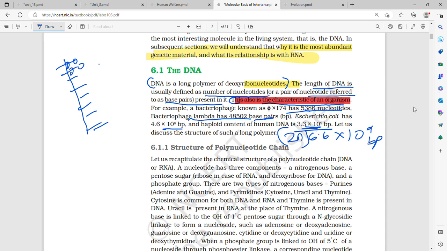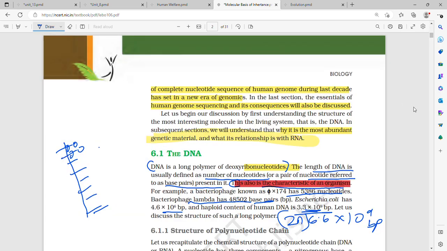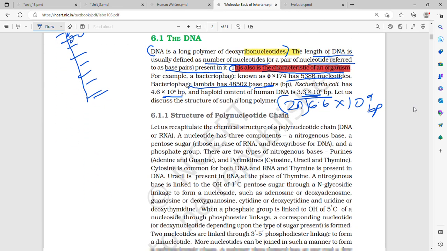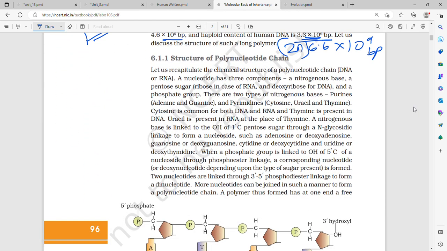Now let us discuss the structure of such a long polymer. Structure of polynucleotide chain, that is, let us recapitulate the chemical structure of a polynucleotide chain, that is DNA or RNA. A nucleotide has 3 components. What are those 3 components? Firstly, nitrogenous base, then pentose sugar, 5 carbon sugar, for example ribose in the case of RNA and deoxyribose in the case of DNA, and a phosphate group.